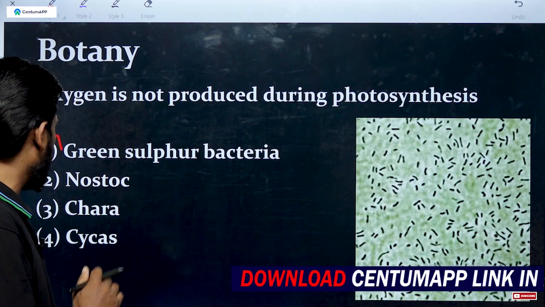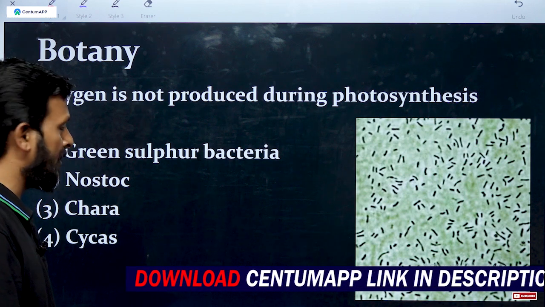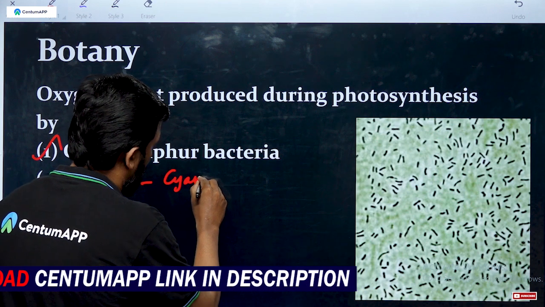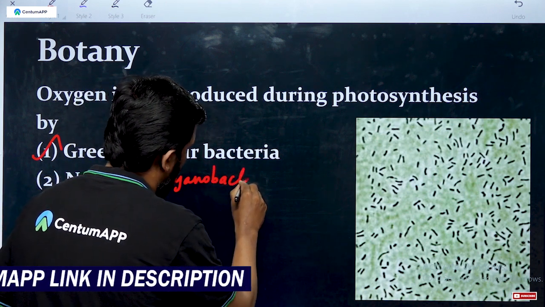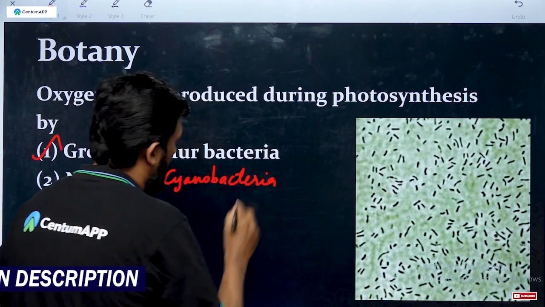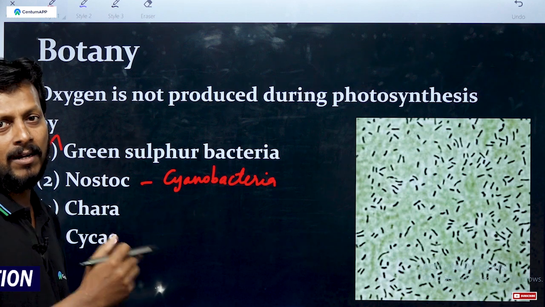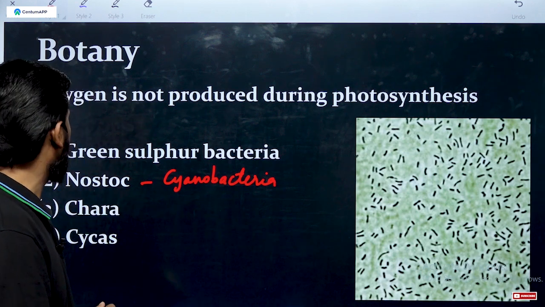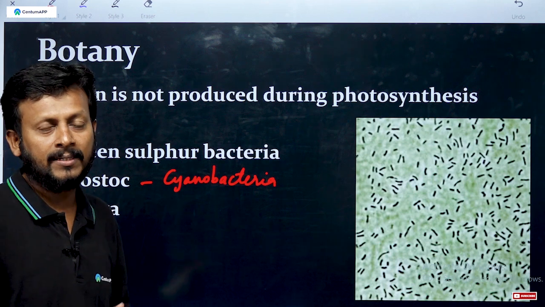What about the remaining options? Nostoc is one of the cyanobacteria, or blue-green algae. These bacteria produce oxygen.